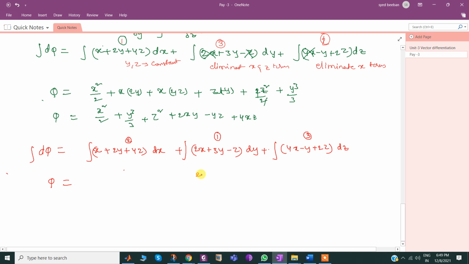That means 2x times integral dy is y, plus 3y, so 3y square by 2, minus there is no y here, simply yz. Any doubt? No sir.